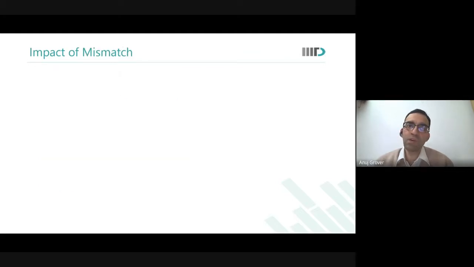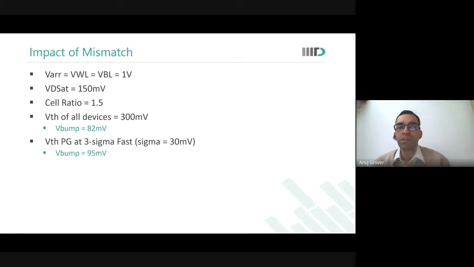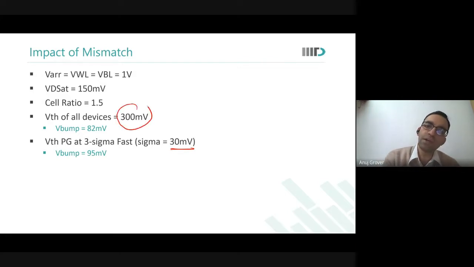Okay, now let us see the impact of mismatch. थोड़ी देर पहले हमने mismatch की बात करी थी. So what we say over here is that VTH of all devices was 300 millivolts, but when VTH of pass gate is towards fast side, 3 sigma fast, where I say sigma is 30 millivolts. So 3 sigma fast means instead of 300 millivolts of VT, the VT of the pass gate is 210 millivolts. When I make the VT of the pass gate as 210, the bump increases to 95.